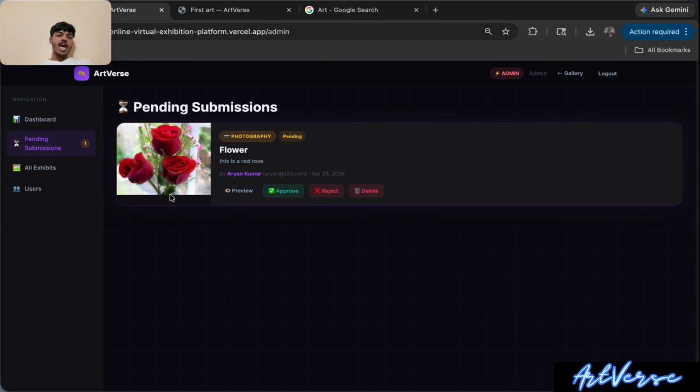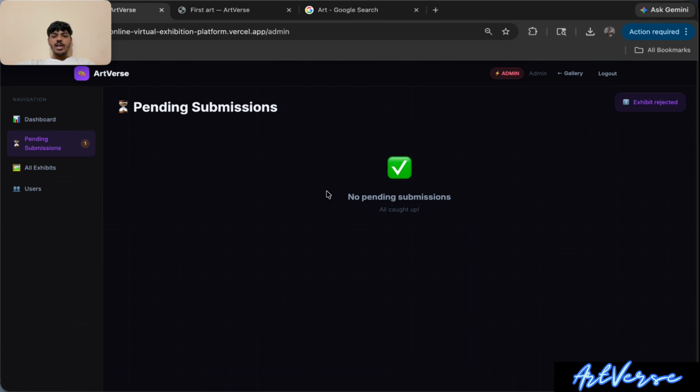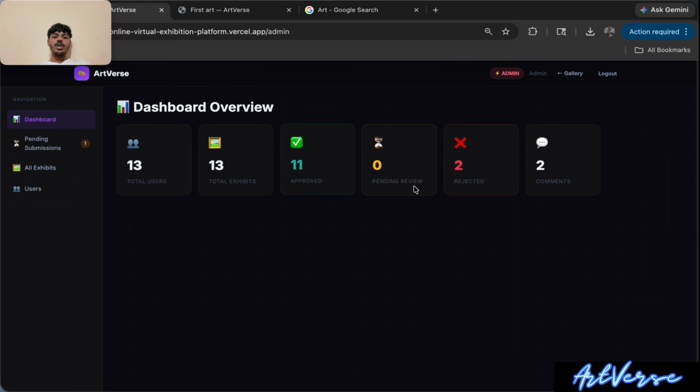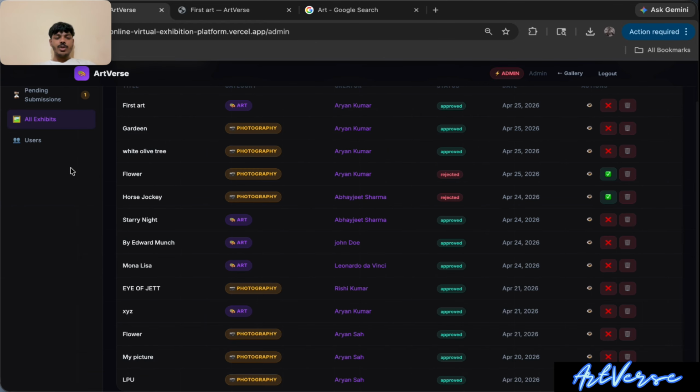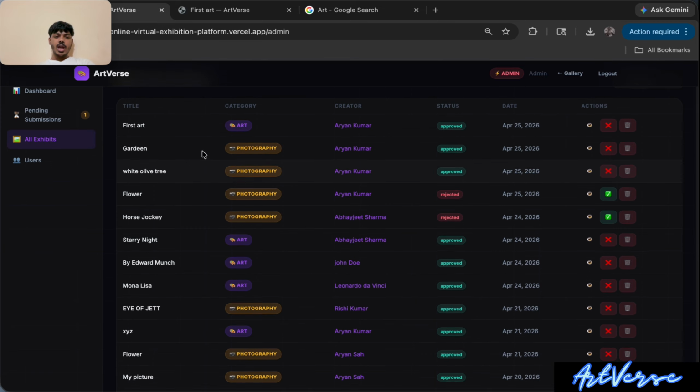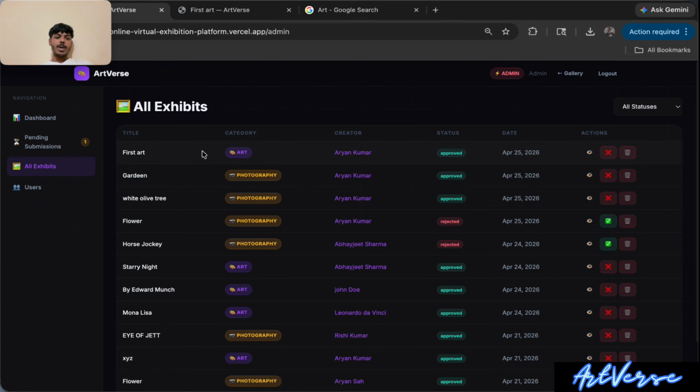And you can see I want to show my rejection feature, so that's why I am clicking on rejection on this. When you click rejection, the exhibit is rejected, and now you can see all the numeric values have increased and pending becomes 0. Now we can see all the exhibitions which are held on my website from the all exhibitions section. In this section you can see all the exhibitions which are held on our website, okay, on our virtual platform.